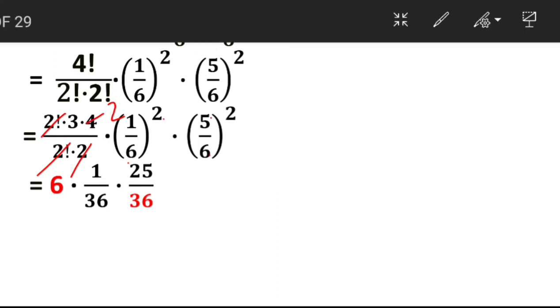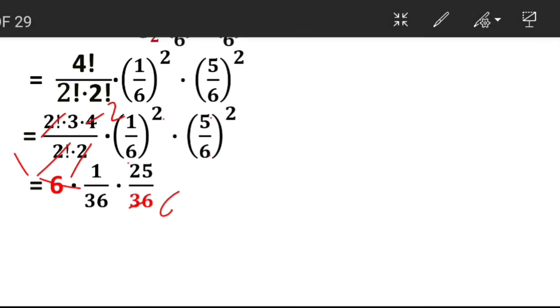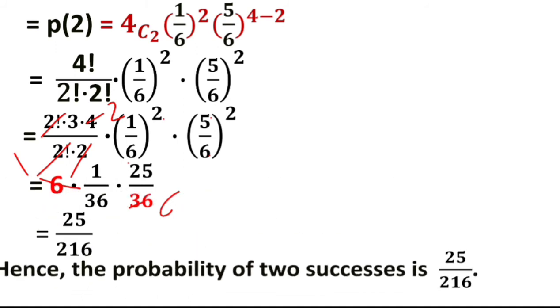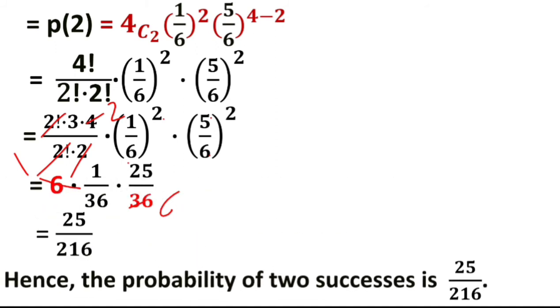Here 6 and 6 get cancelled, 6 1 is 6, 6 6 is 36, means 25 upon 36 into 6, that is 216, means the required probability is 25 upon 216. That is the final answer.